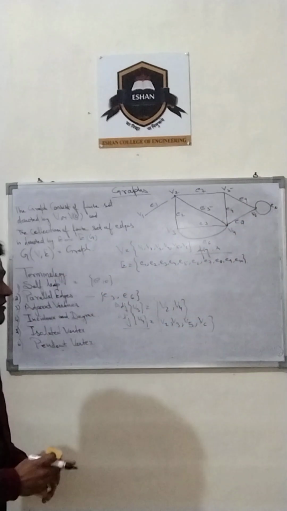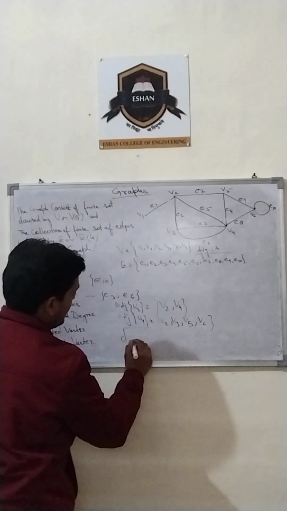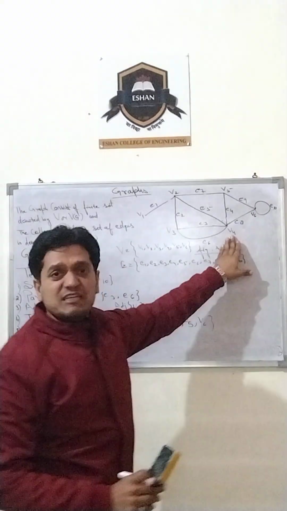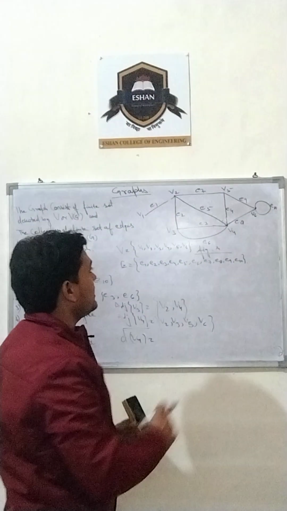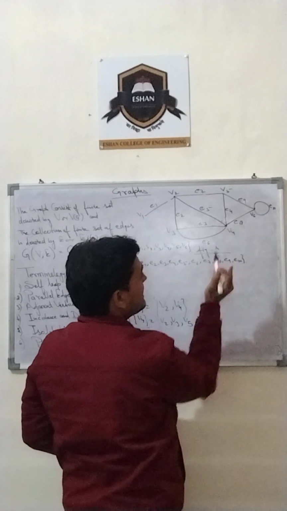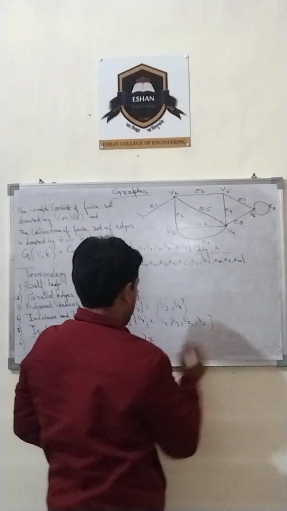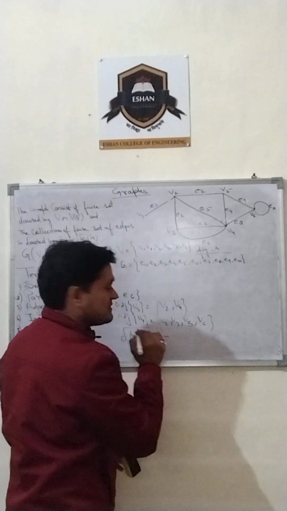Now, the degree of that particular vertex. If we talk about the degree of V4, degree means the total number of edges connected to that vertex. So, what is the degree of V4? 1, 2, 3, 4, 5. The degree of vertex V4 is 5.